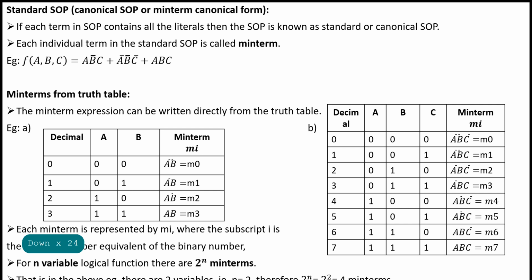In the above example, there are two variables, so n equals 2, therefore 2 raised to 2 equals 4 min terms. And for 3 variables, 2 raised to 3 equals 8 min terms.